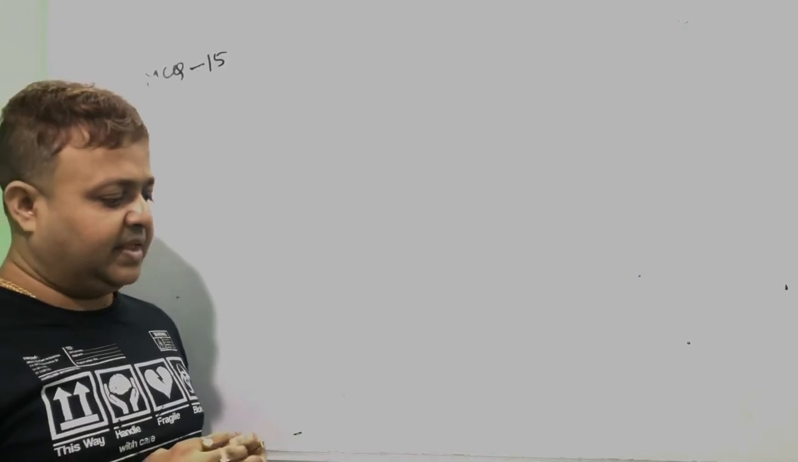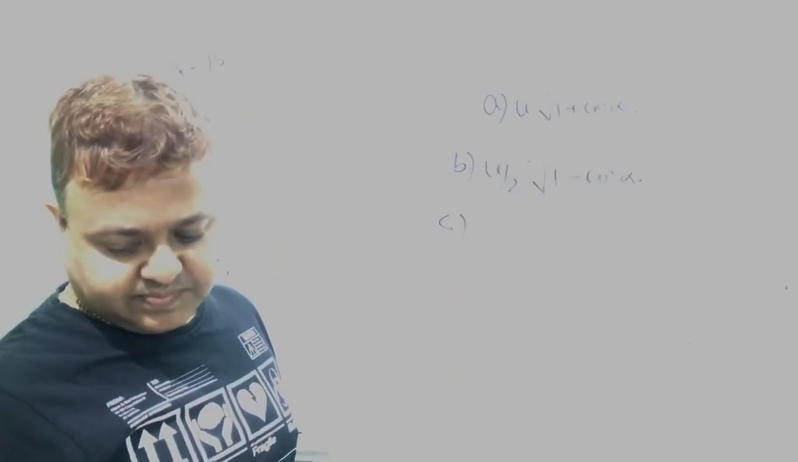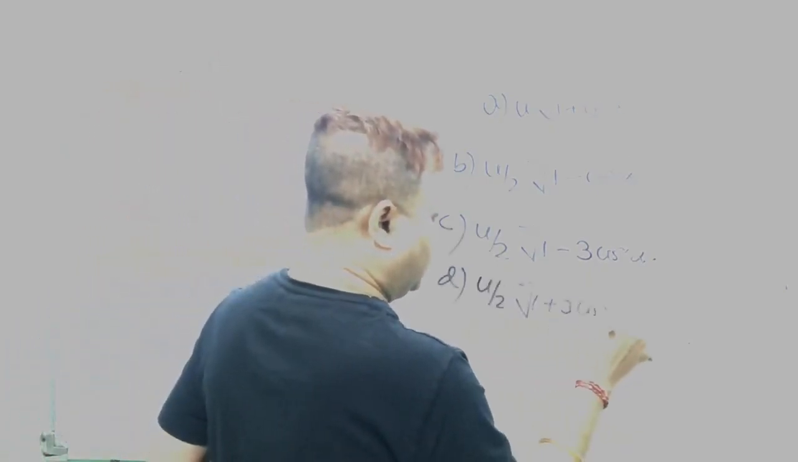The mean velocity between the starting point and the highest point of its path will be: u by 2 into 1 plus cos square alpha, or u by 2 into 1 minus cos square alpha, or u by 2 into 1 minus 3 cos square alpha, or u by 2 into 1 plus 3 cos square alpha.